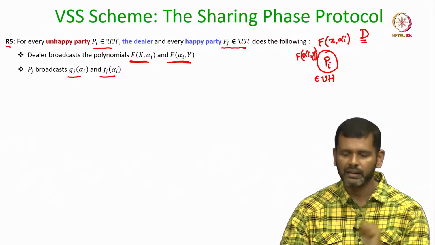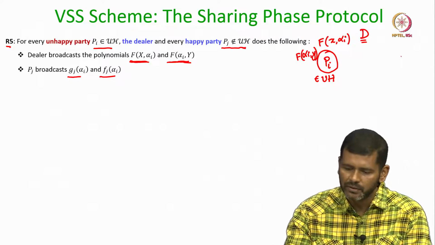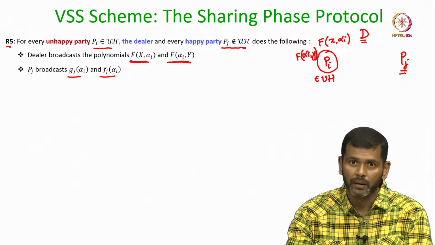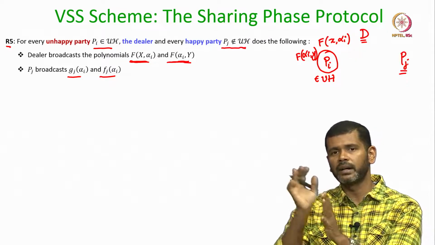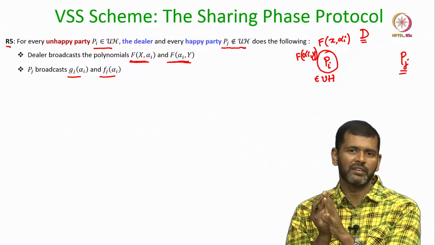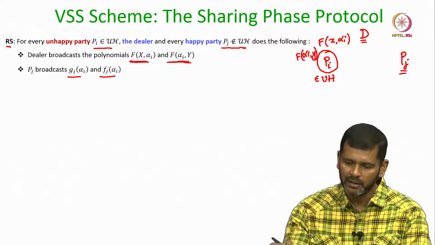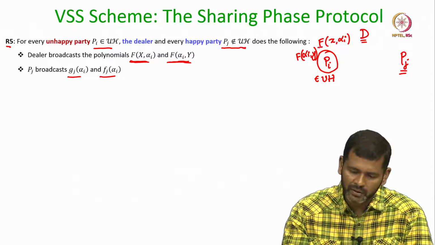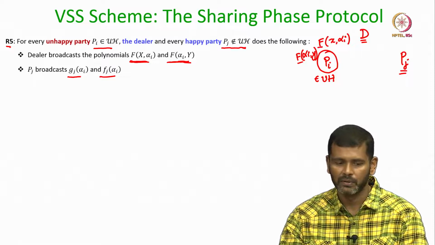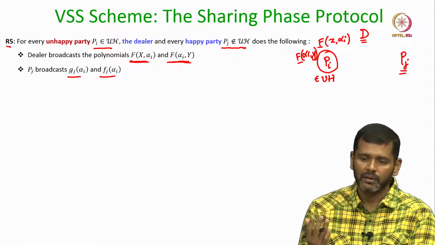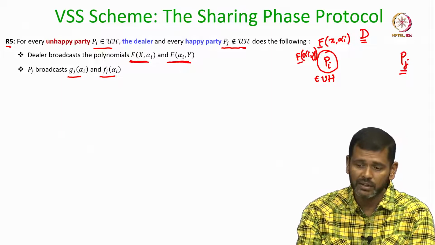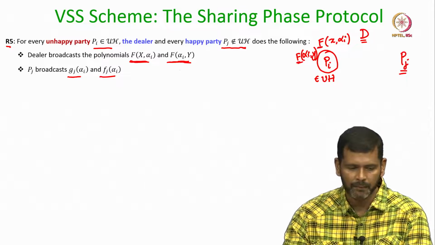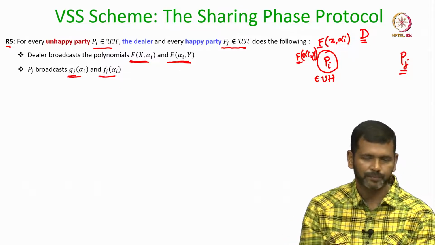But what is the guarantee that these are indeed the correct row and column polynomials? So, what we are asking now is that every happy party Pj, for whom it has been ensured that their polynomials are pairwise consistent and lie on a single bivariate polynomial, makes public their supposedly common points on the row and column polynomials corresponding to this unhappy party Pi. So, Pj makes public those points.